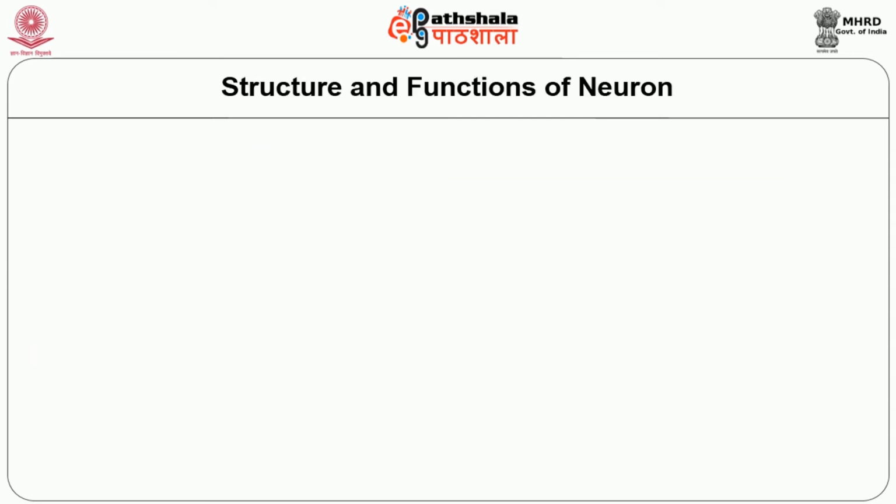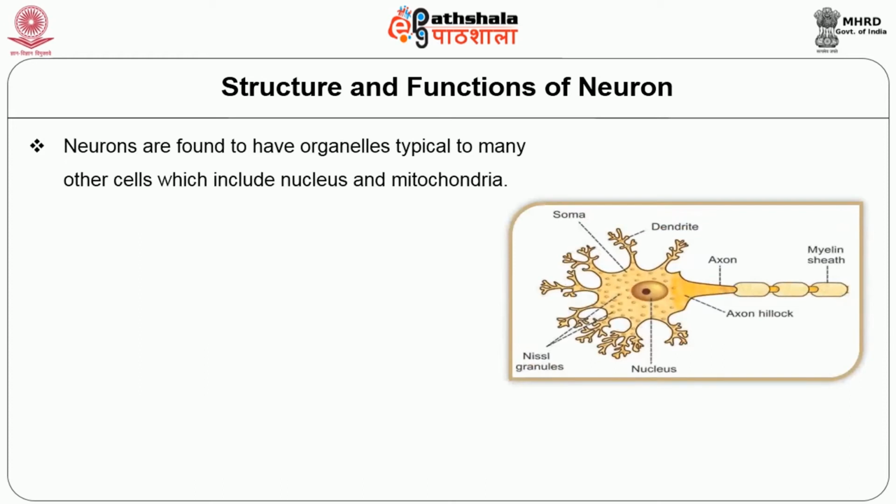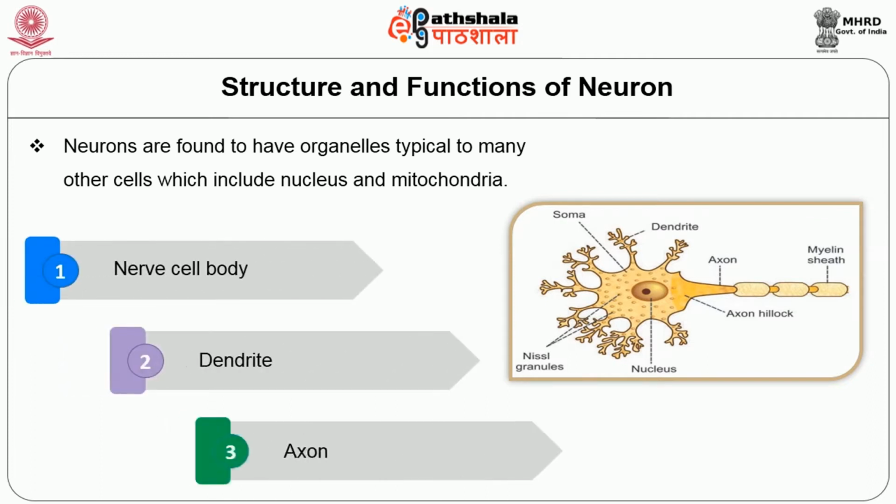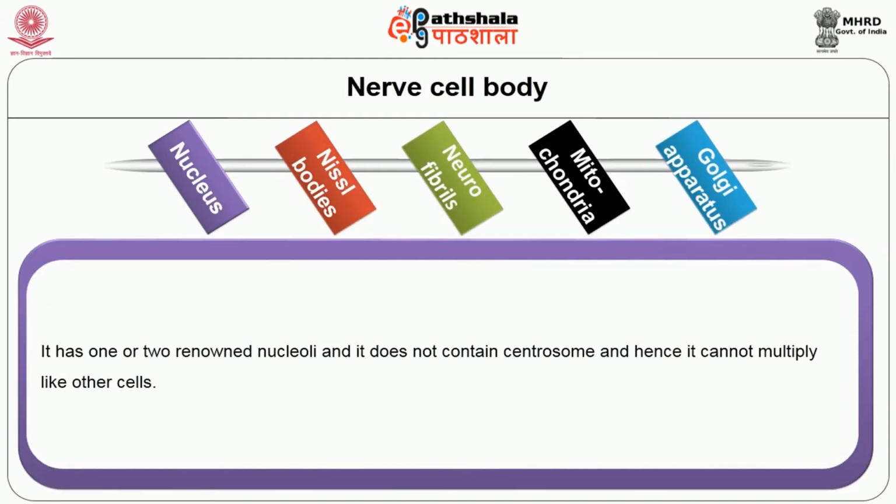Now, let us have a discussion about the structure and functions of neurons in detail. The neurons are found to have organelles typical to many other cells, which include the nucleus and mitochondria. It is made up of three parts, namely the nerve cell body, dendrite and axon. This is clearly explained in the figure.